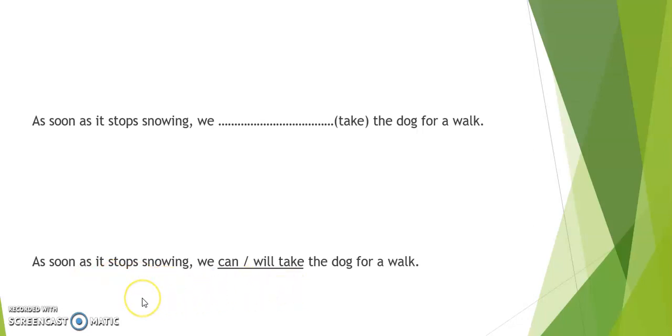Now, you might have noticed that this is actually a conditional. It is the first conditional. Instead of saying, if it stops snowing, we can take the dog for a walk, we're using as soon as it stops, but we're still using the same formula as the first conditional. Let's look at another sentence.